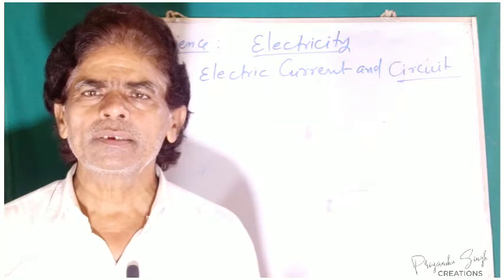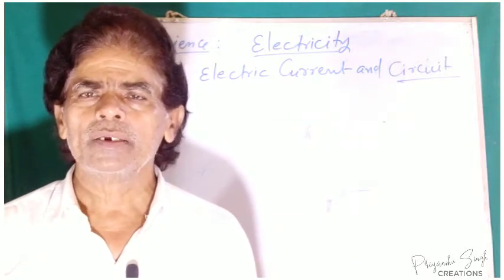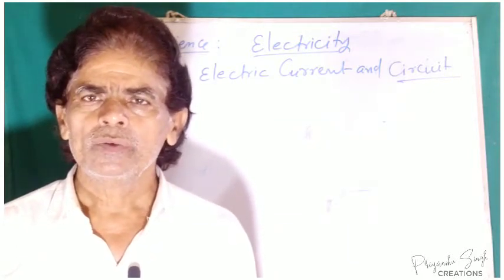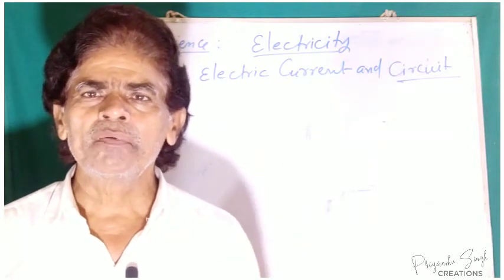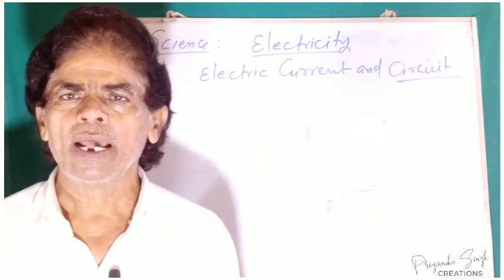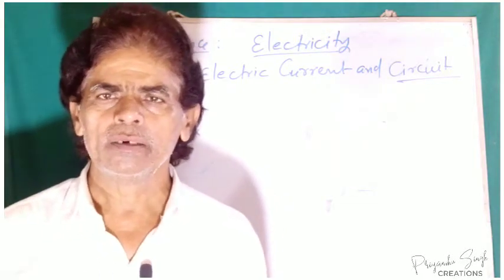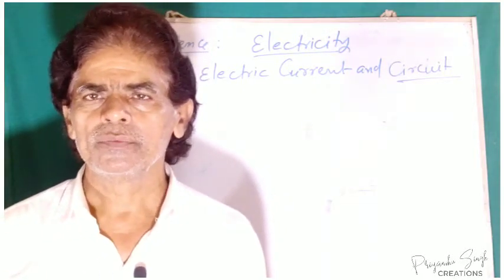When charges are present on a particular body, they create an electric field around it and give it a certain electric potential.